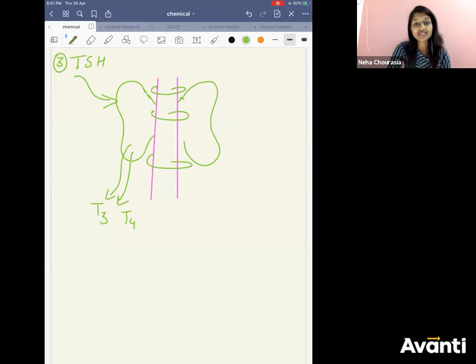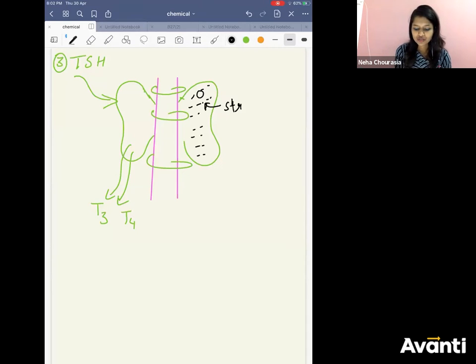Now we need to see which cells present inside the thyroid gland secrete the thyroxine hormones. There are different types of cells here. First of all, you should know the tissue which is present here. It is called stromal tissue. Stroma, fluid is present.